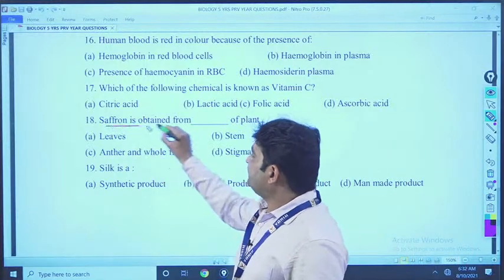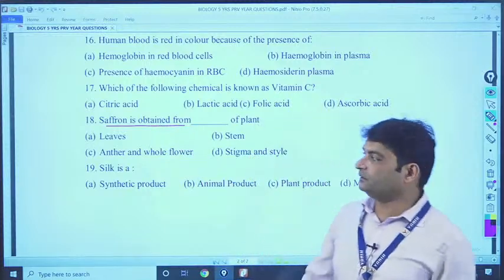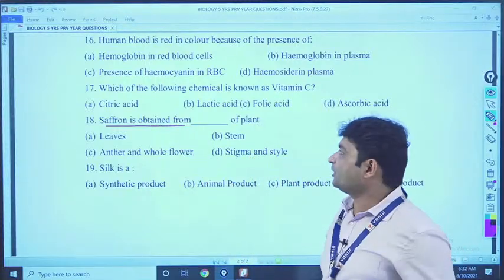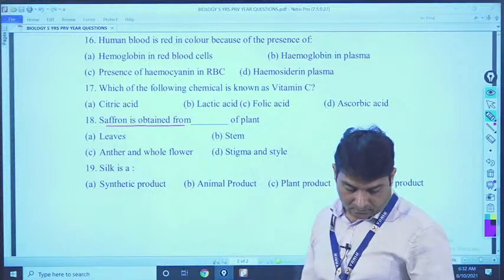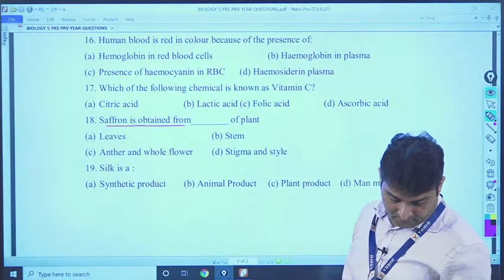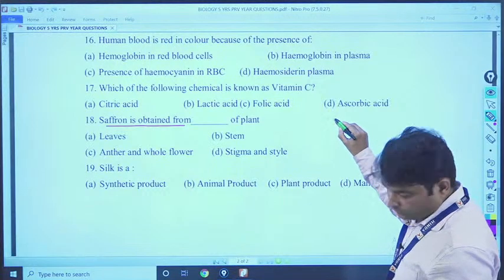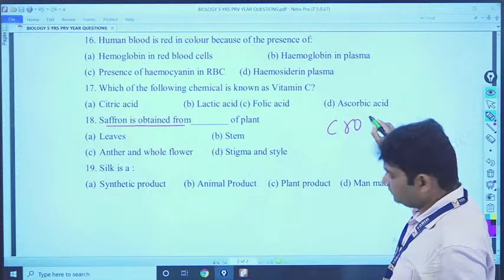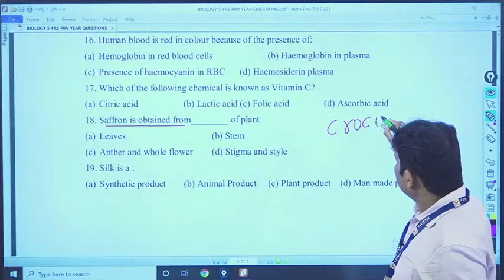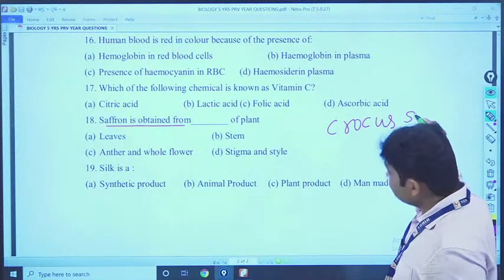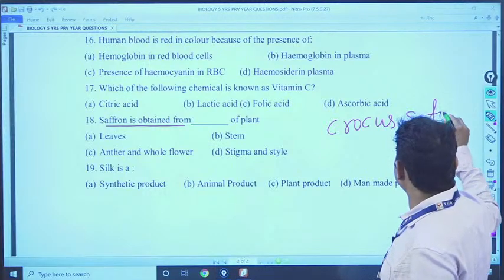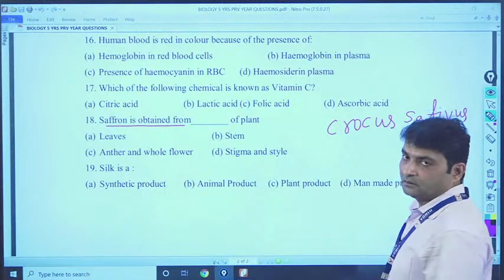Saffron is obtained from, see, saffron is a spice obtained from a plant that is called Crocus sativus.